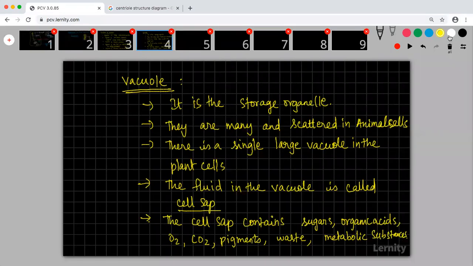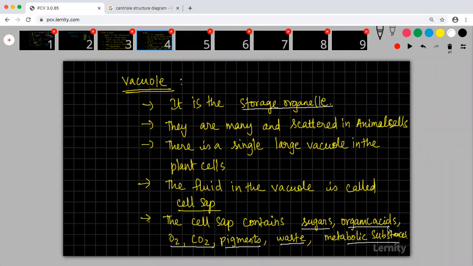Okay, so you have something called a vacuole, which is called a storage organelle. It will store lots of substances. What kind of substances will it store? It will store sugars. It will store organic acids. It can store gases. It can store pigments. It can store waste. It can store metabolic substances. Like this, it can store lots of substances.